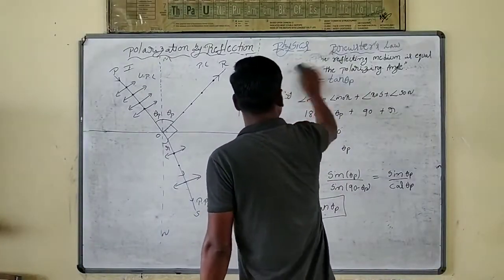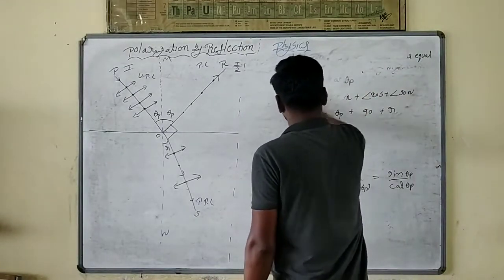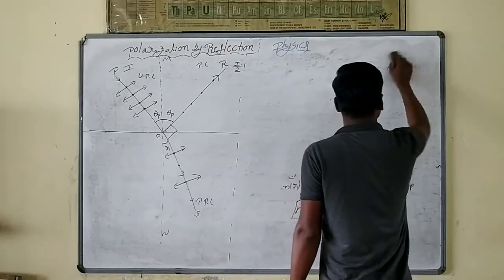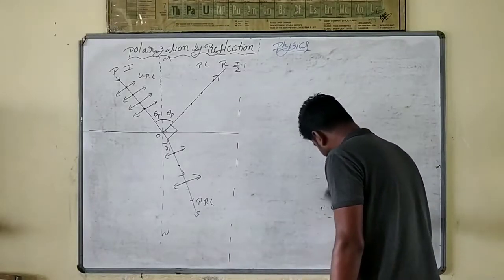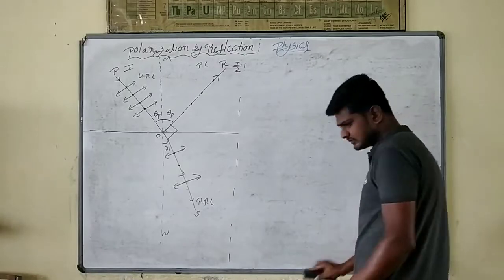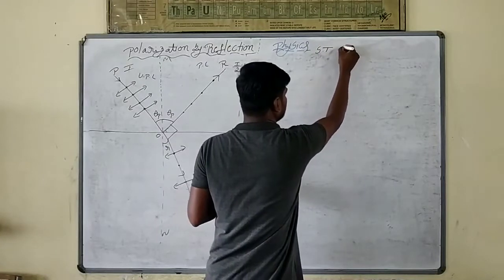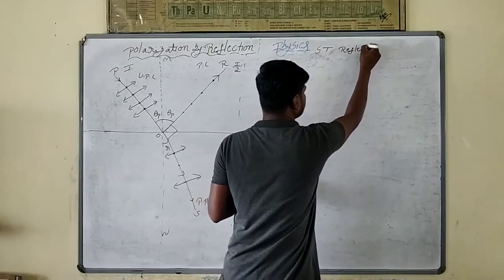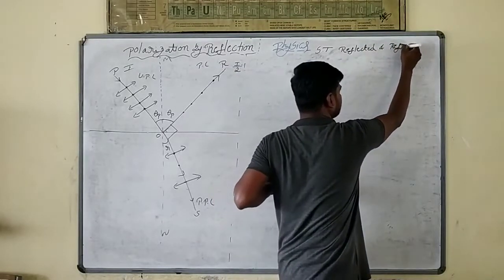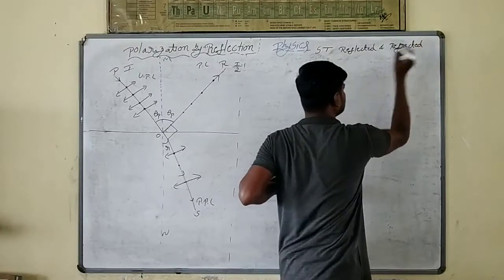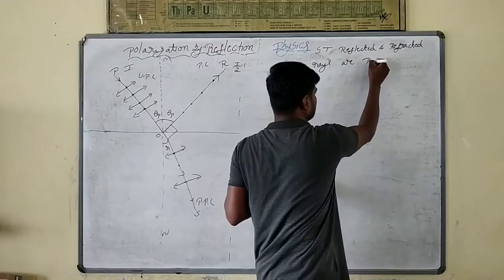Now, one more question they will ask for 5 marks: show that the reflected and refracted rays are perpendicular. That is, the angle between the reflected and refracted ray is 90 degrees.